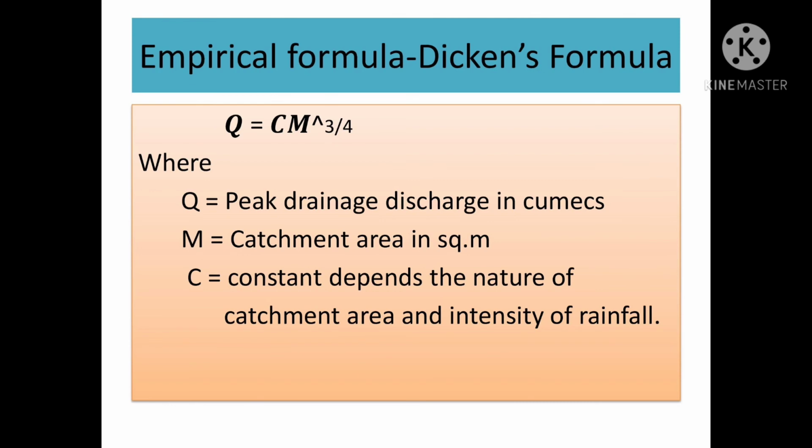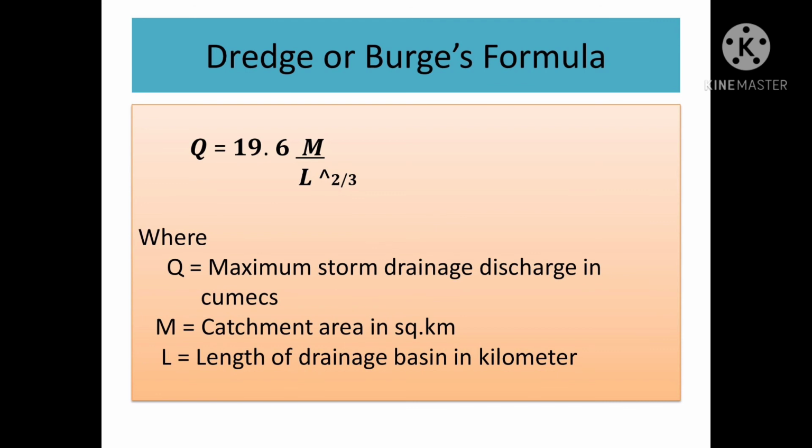First one, Dickens formula: Q equals C m power 3 by 4, where Q equals peak drainage discharge in Qmax, m equals catchment area in square kilometer, C equals a constant of Dickens. Next formula, Dredge or Burge formula: Q is equal to 19.6 m divided by L power 2 by 3, where Q equals maximum storm drainage discharge in Qmax, m equals catchment area in square kilometer, L equals length of drainage basin in kilometer.